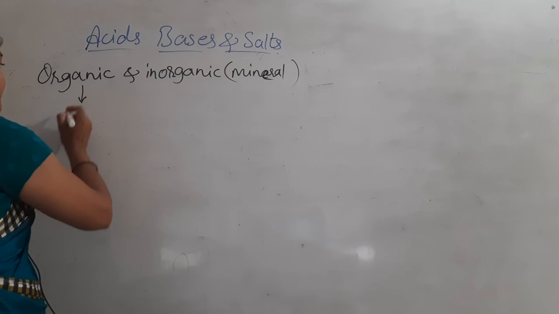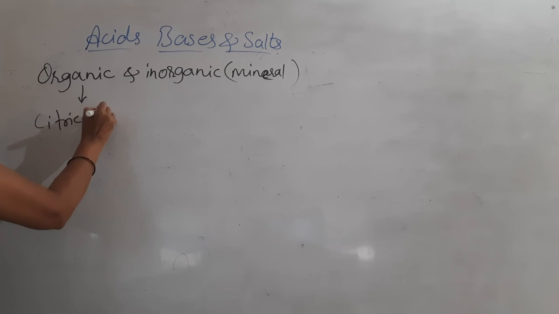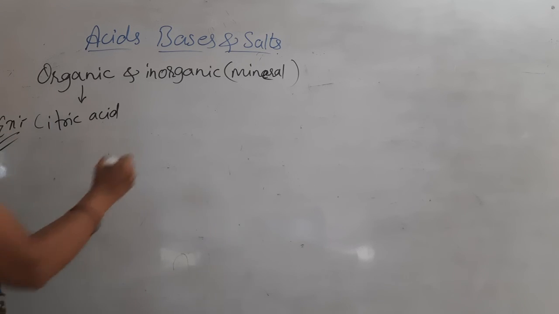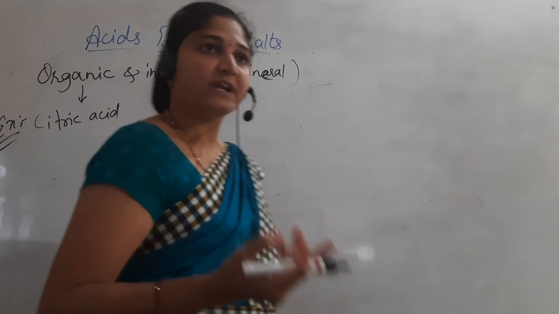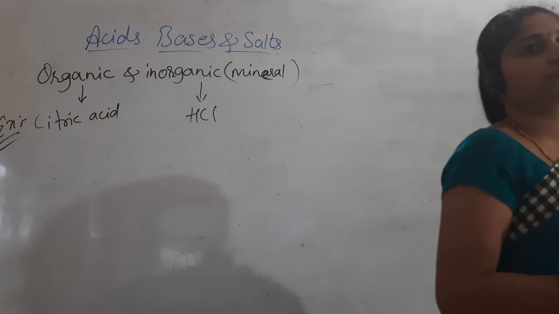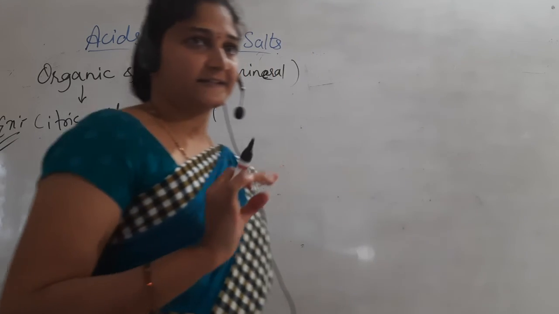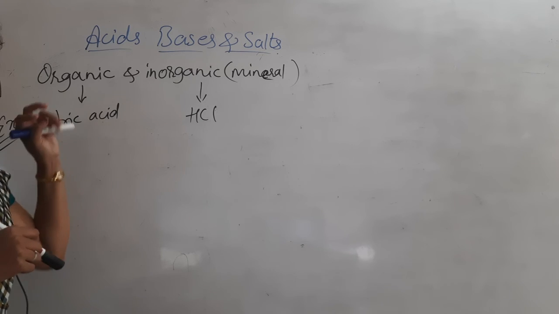And for organic acids here you can write citric acid. Okay, examples. These are by origin. And here inorganic: HCl, HNO3, H2SO4. These are all what we used to say are inorganic or mineral acids. Yes, this classification we discussed in the previous class.